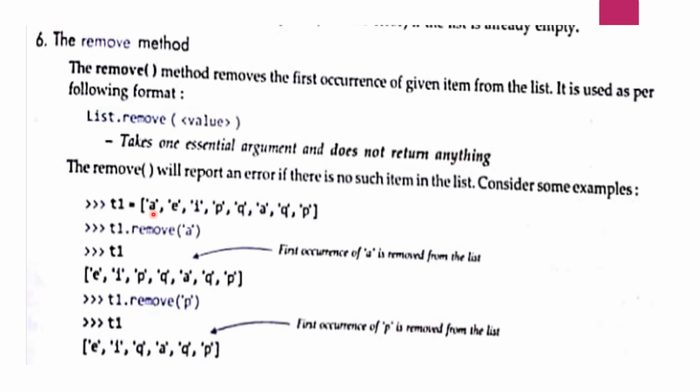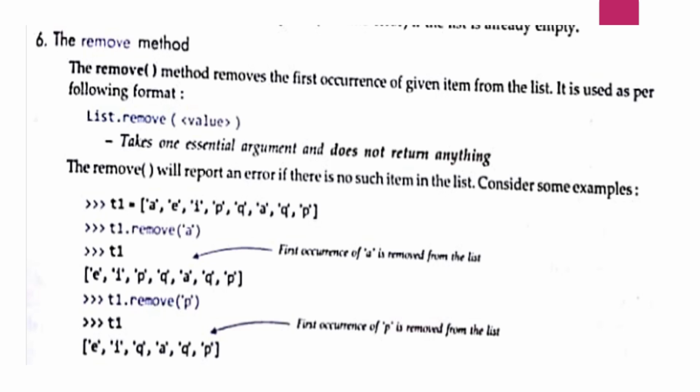So here you can see that if we remove A, because A is given twice, the first A will be removed, which is at the 0 index. So the output is E, I, P, Q, A, Q and P. So the first A has been removed.